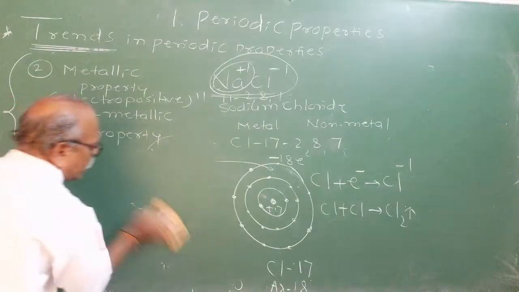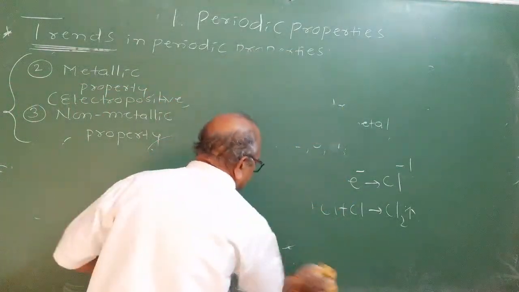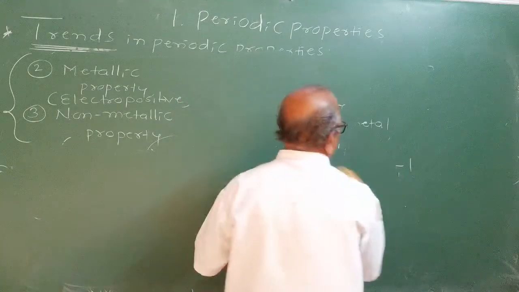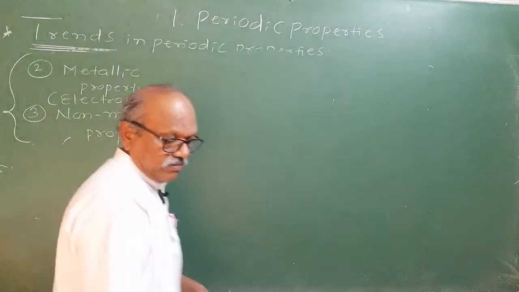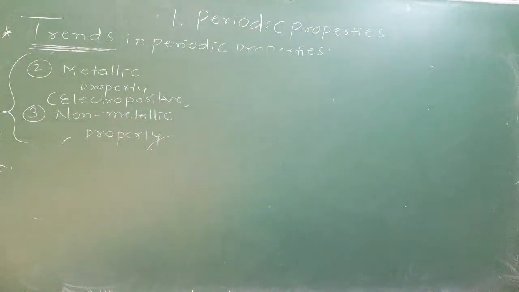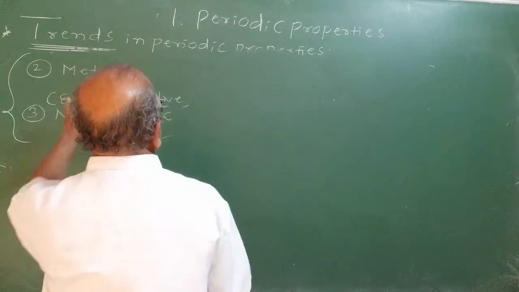Therefore, what trend can you observe along the period and down the group? We will check it by taking a definite period. How will the trends take place? Before we see the trends down the group, one thing we have to learn here, a very important thing.